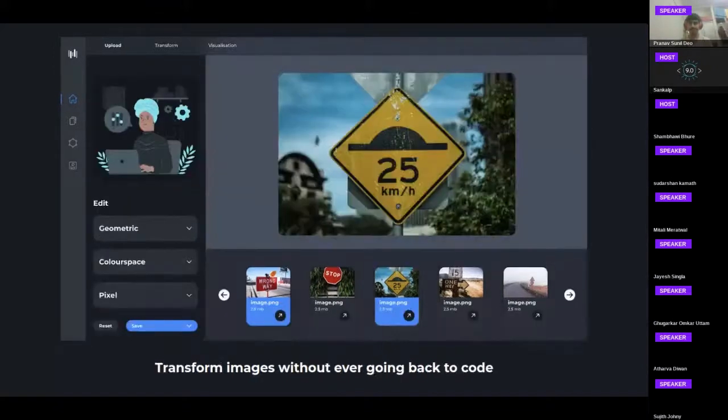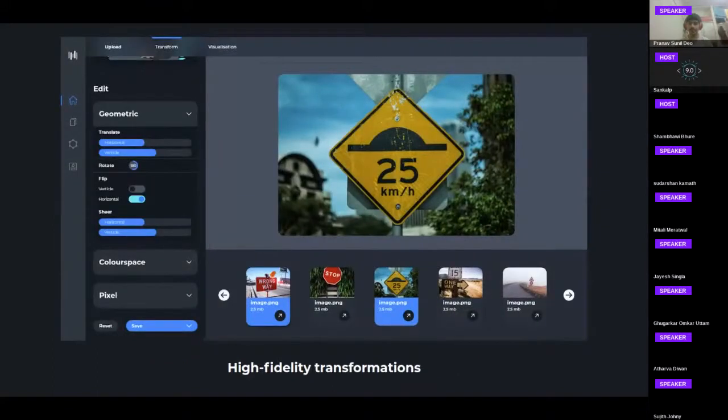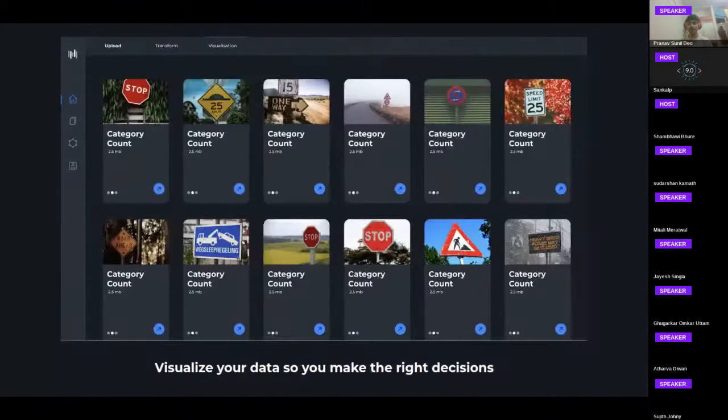Now this is where the user sees his uploaded images. This is where he applies all the transforms to his uploaded images. This is where he sees all the images in the dataset, see sample images, see statistics for each of these classes, and the uploaded images as well.